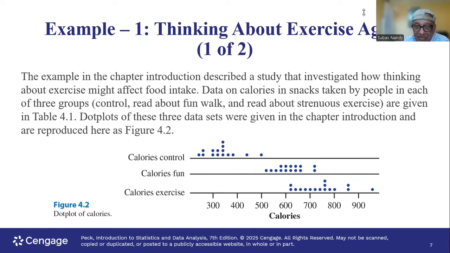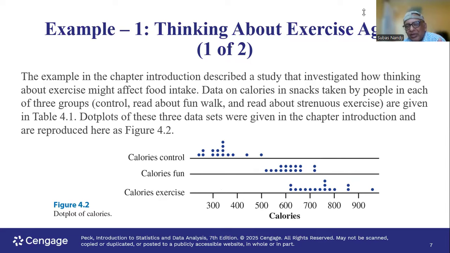And in the exercise group, they're reading about strenuous exercise after reading. So control group, they're not doing anything. Control calories fun group, they're reading about fun activities, fun walk, and strenuous exercise. After finishing reading, they will do strenuous exercise. So what's happening here? Look at the spread in the distribution.